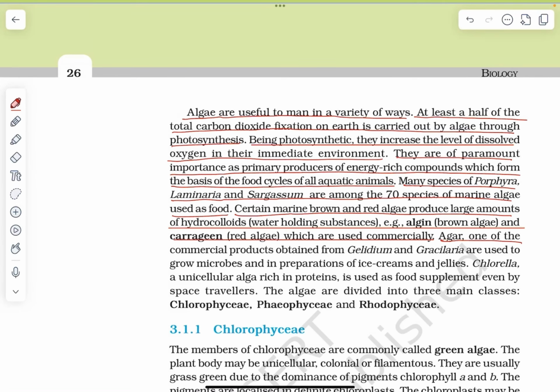Agar, one of the commercial products obtained from Gelidium and Gracilaria, is used to grow microbes and in preparations of ice cream and jellies. Chlorella, a unicellular alga rich in protein, is used as a food supplement even by space travelers. The algae are divided into three main classes: Chlorophyceae, Phaeophyceae, and Rhodophyceae.